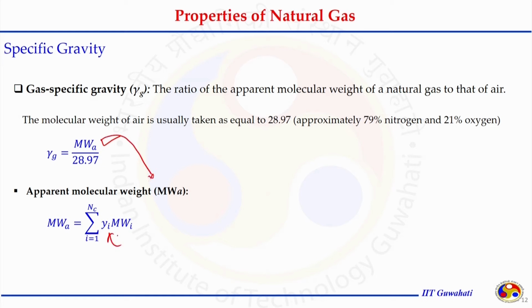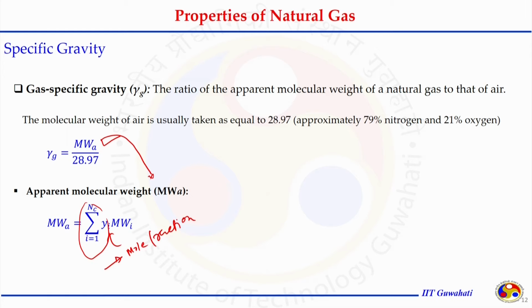The apparent molecular weight of the natural gas, as I mentioned, we can get if we know the composition of each and every compound present in the natural gas. yi is the mole fraction. So, if we convert the composition of natural gas into mole fractions, multiply each with the respective molecular weight and sum over all compounds present in the gas, we get the apparent molecular weight.